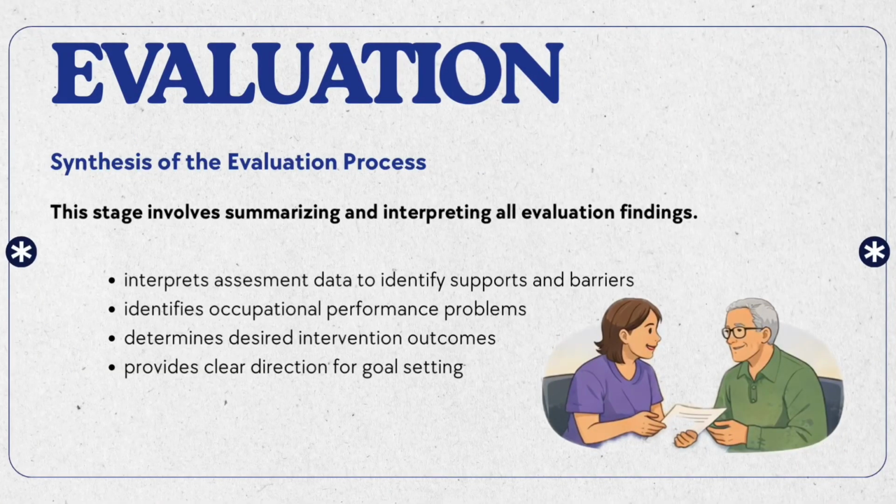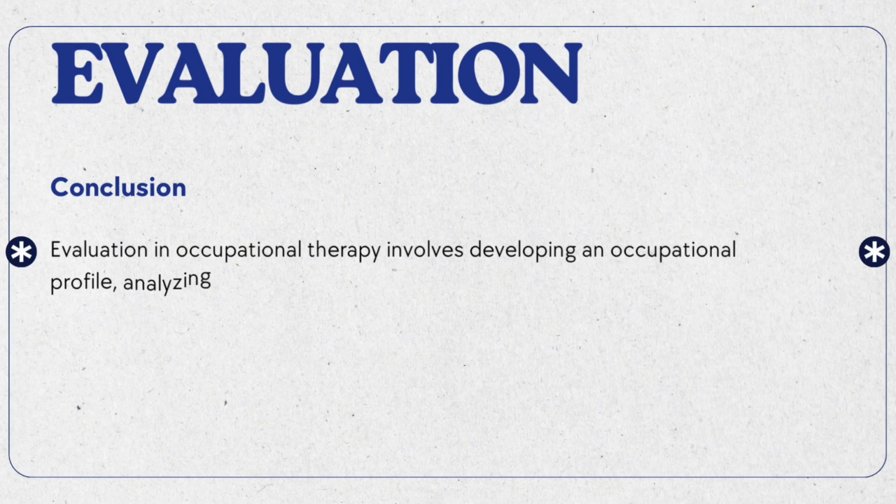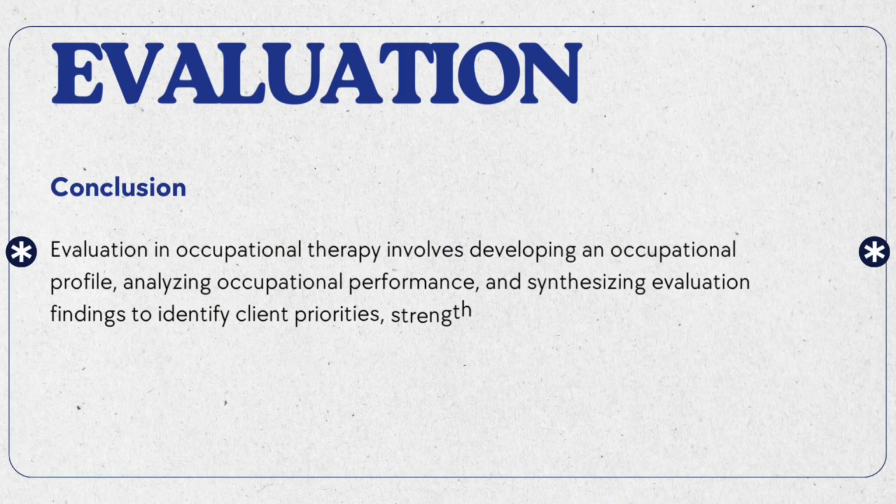Next, synthesis of the evaluation process. This stage involves summarizing and interpreting all evaluation findings. Occupational therapists will interpret assessment data to identify supports and barriers, identify occupational performance problems, determine desired intervention outcomes, and also provide clear direction for goal setting. Lastly, conclusion for evaluation. Evaluation in occupational therapy involves developing an occupational profile, analyzing occupational performance, and synthesizing evaluation findings to identify client priorities, strengths, limitations, and goals.